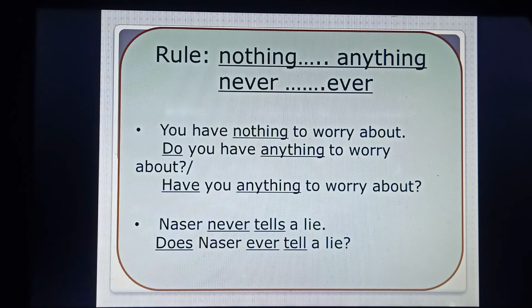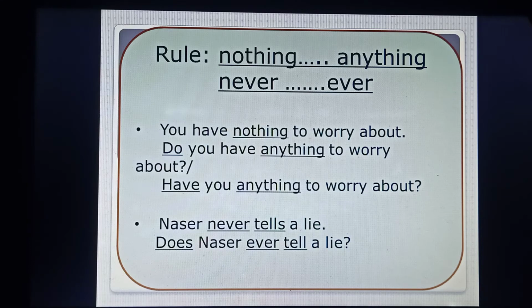Next rule is, if we find nothing, we'll have to write anything in place of it. If we find never, we'll have to use ever. We'll have to replace never by ever. First example, let us see. You have nothing to worry about. I have told you in place of nothing, we'll write anything.